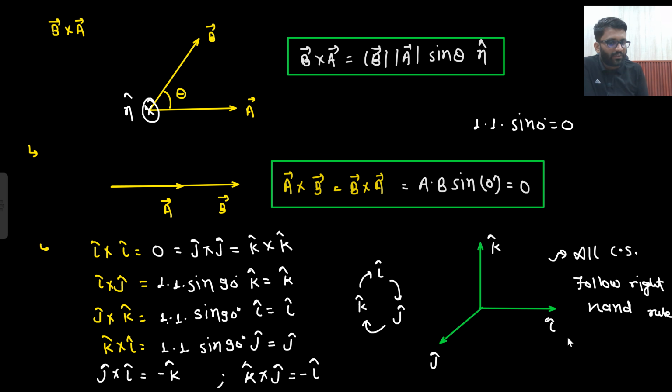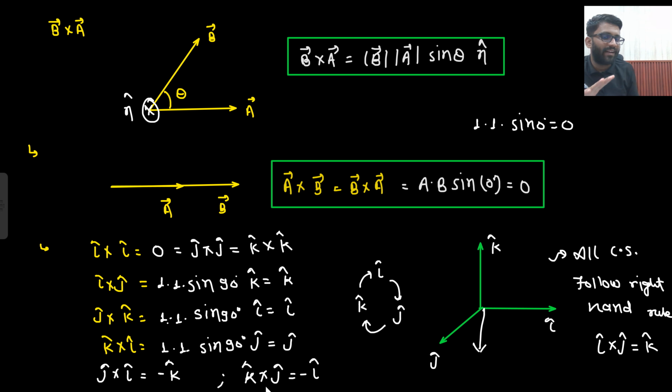What the right hand rule will say is that i cap cross j cap should be equal to k cap. i j should give you k. So put your right hand at i. How will I put it? This way. So i to j I am going, so k cap should be downward. i cap cross j cap, k should be downward. So here this would be my k cap, and this would be minus k cap.